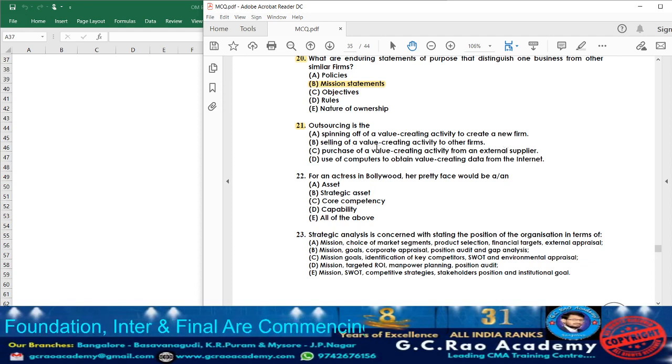Option B: selling of a value creating activity to another firm. No, in outsourcing they take up the work, they are not going to sell. So option B cannot be the answer. Option C: purchasing of value creating activity from an external supplier. Yes, because whatever the job is, the external supplier is going to take it up. So option C can be the answer.